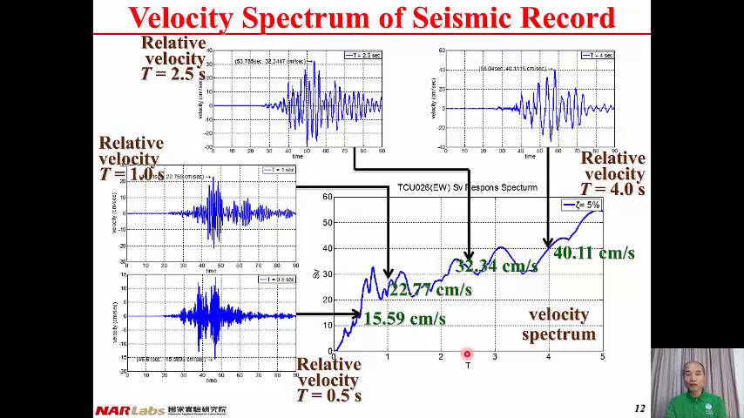When T equals 2.5 seconds, conduct the seismic analysis, and then find out the peak relative velocity to be 32.34 centimeters per second. When T equals 4 seconds, the peak relative velocity is found to be 40.11 centimeters per second. We can have more vibration periods, and then connect all the data points. Then we have the curve, and the curve shows the relationship between peak relative velocity and structural vibration period T, and it is called velocity spectrum.